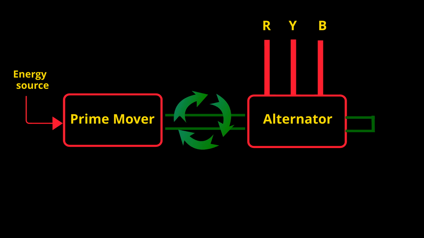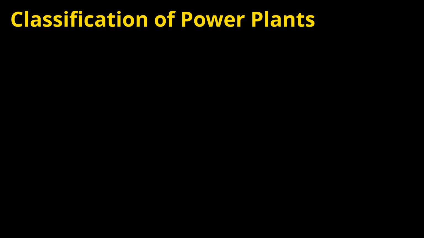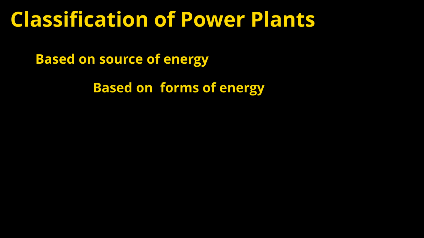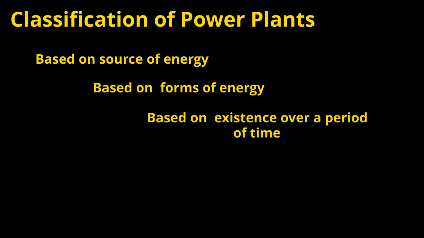So this is a basic building block of power generation. Depending upon the energy sources, the name and operation of the power plant, type of turbines used in the power plant, type of alternators, and many more things will change from plant to plant. First, we will look into the classification of different power plants. Power plants are classified in the following ways: based on source of energy, based on forms of energy, based on existence over a period of time, and based on load on the system. Now we will discuss them one by one.